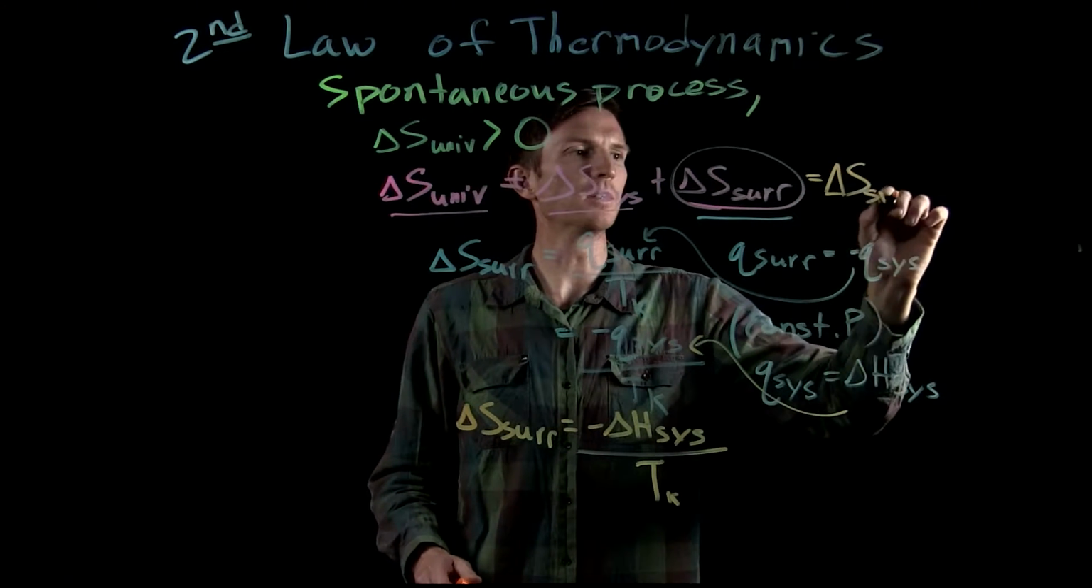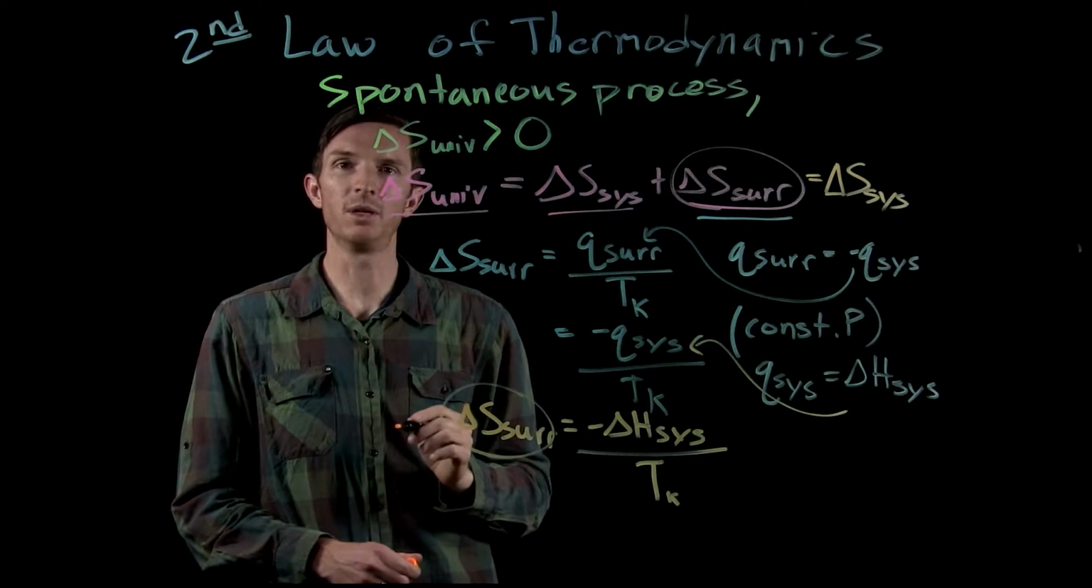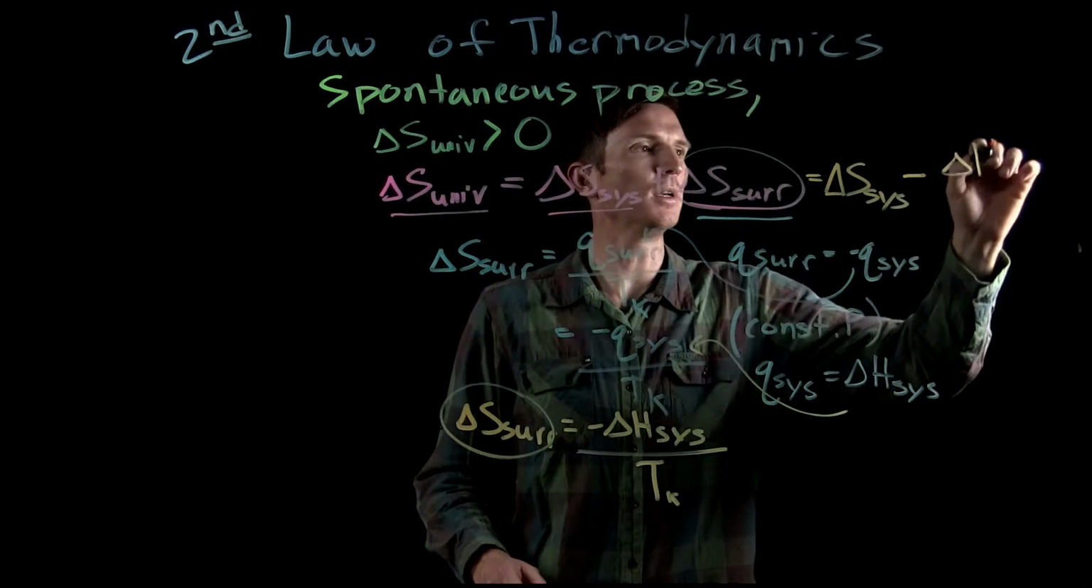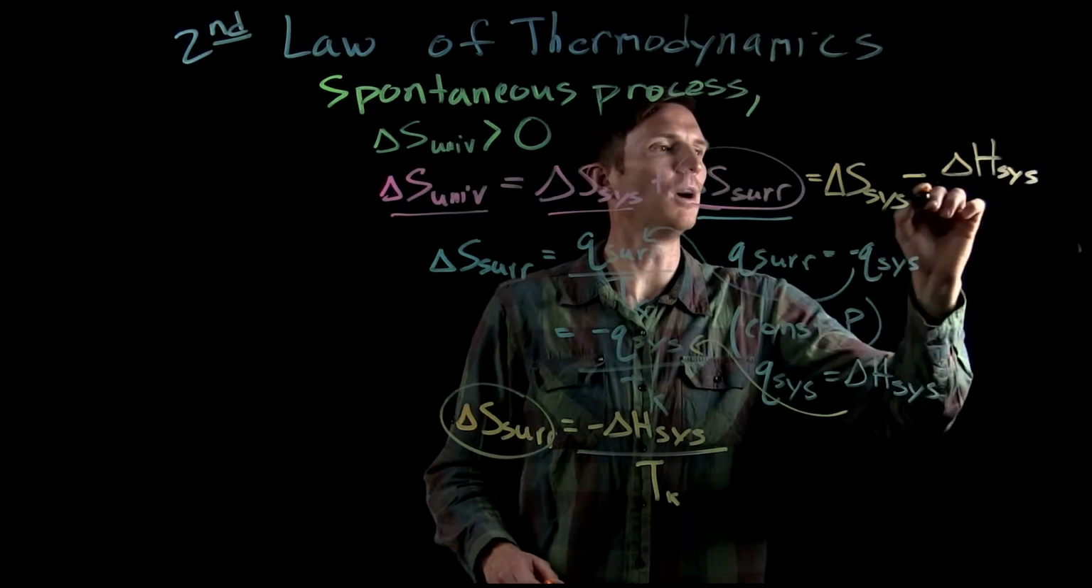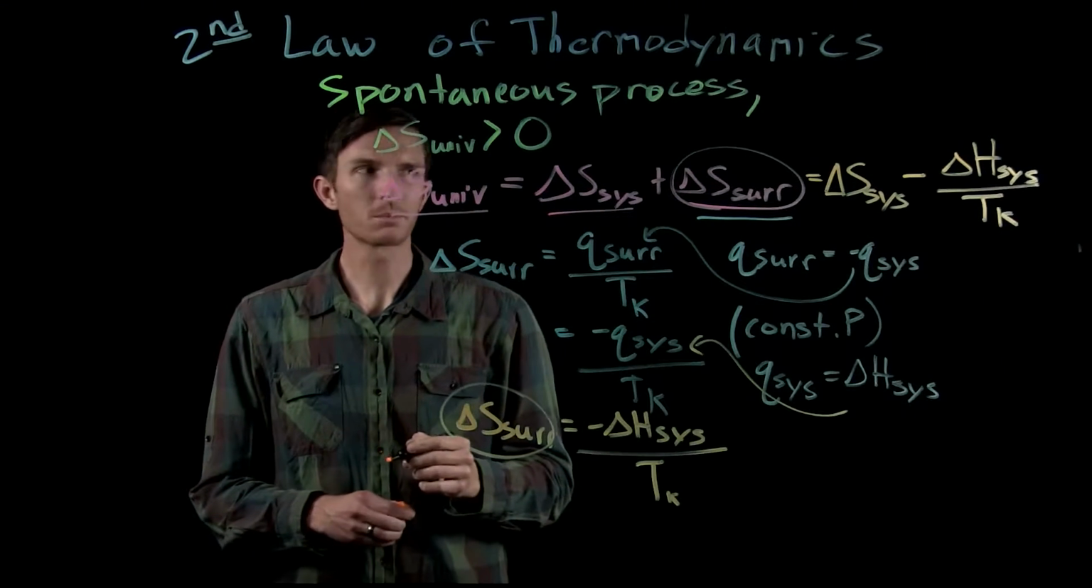Okay, so now we can go ahead and rewrite this to be, well, now this is equal to the entropy change of our system. Okay, now we can replace the change in entropy of our surroundings with minus the enthalpy change of our system at a specific temperature in Kelvin.